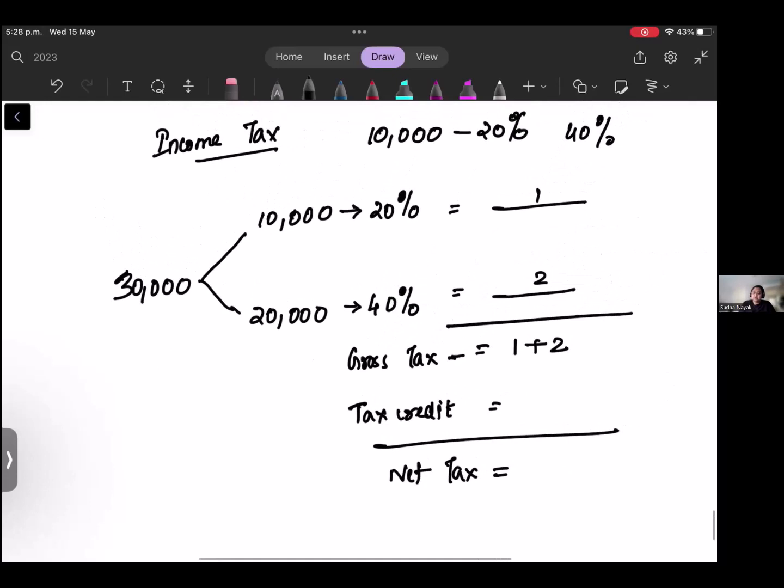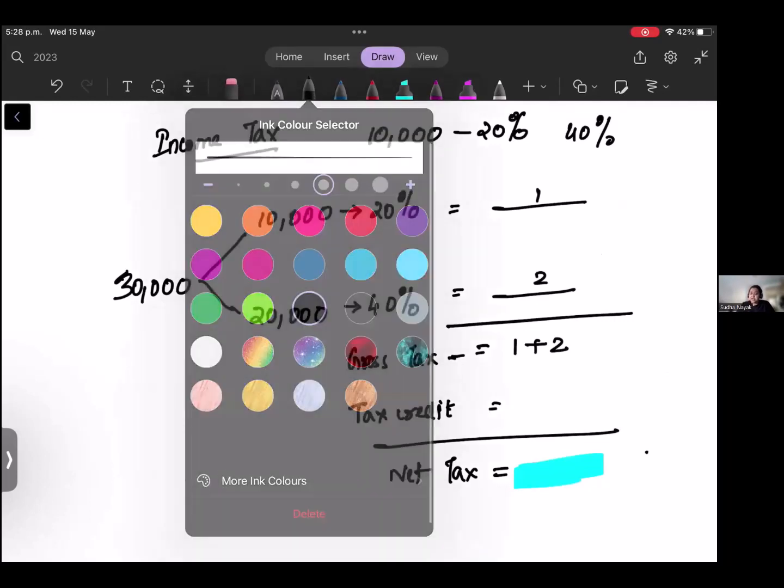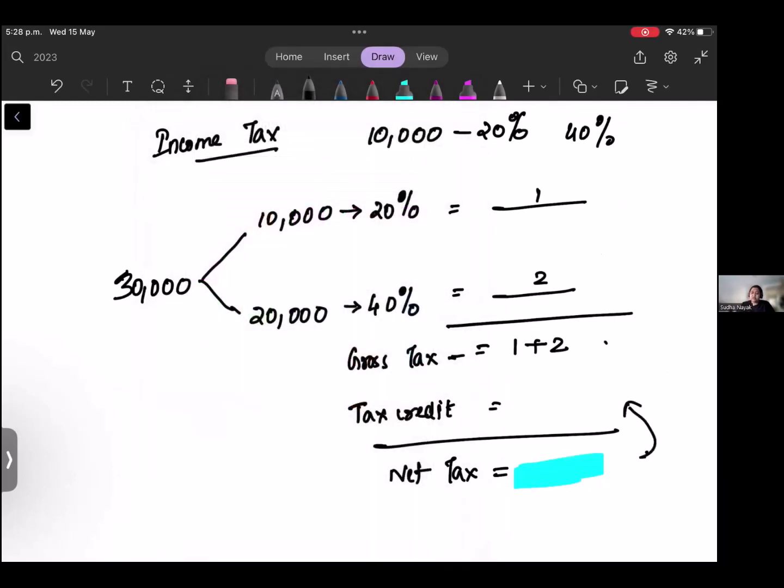Okay, so why I am saying about this picture is, if you are able to remember this picture, you need not draw this method or anything like that. But if you're able to remember this, sometimes they will give you a net tax and they will ask you to calculate some other value. So if they are giving the net tax, then you know that it should be added to the tax credit to get the gross tax. Yeah, and then you can work backwards in a very easy manner.